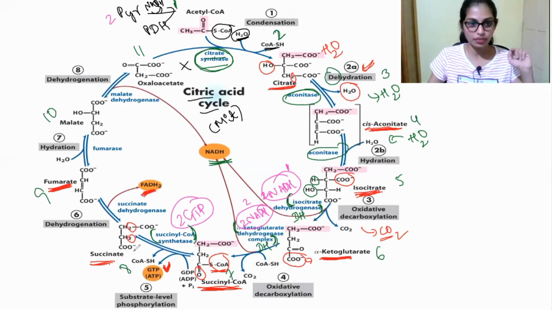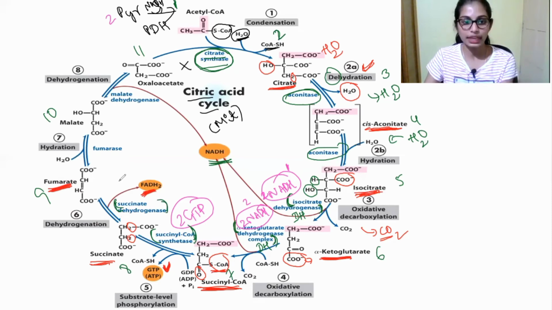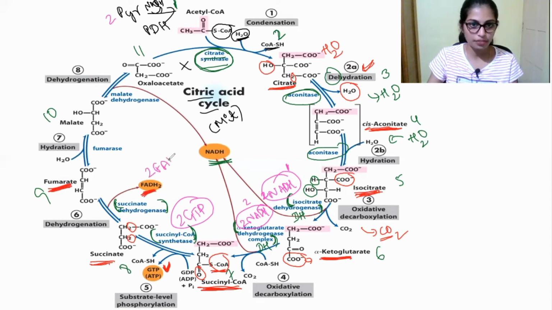Okay, so while succinate is converted into fumarate, dehydrogenation takes place, that is removal of hydrogen molecules, with the help of the enzyme succinate dehydrogenase. The enzyme responsible for this conversion is succinate dehydrogenase. Here 2 molecules of FADH2 are produced.